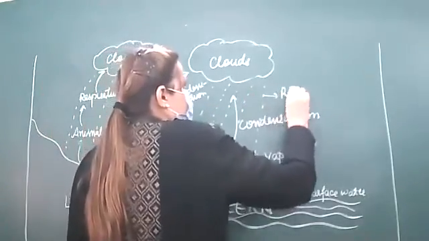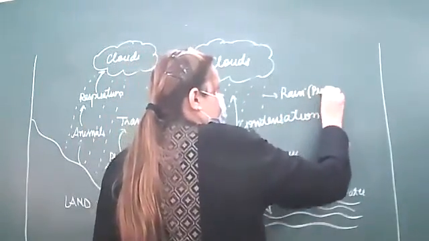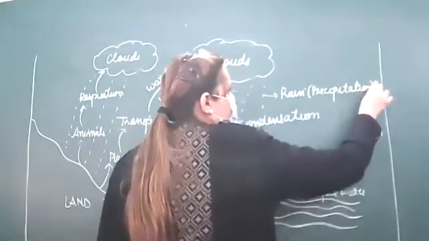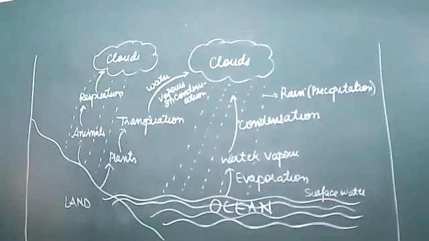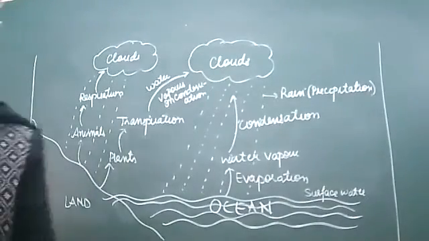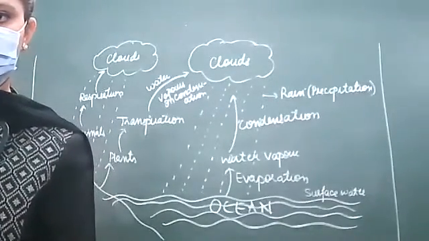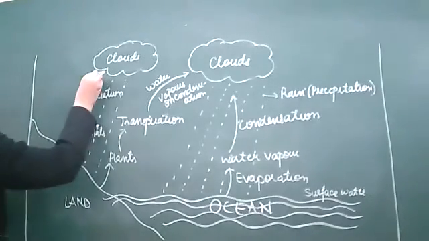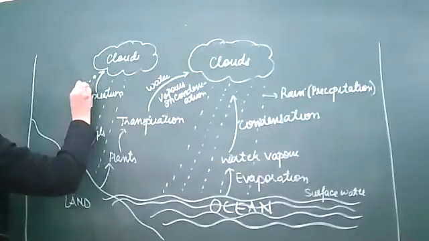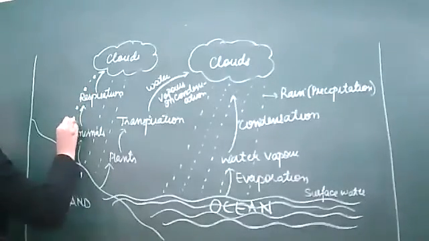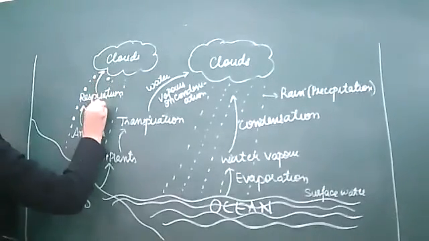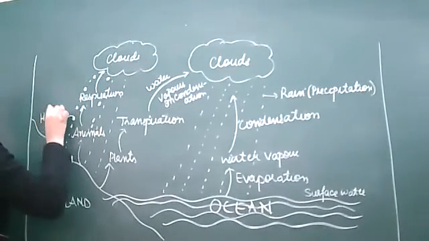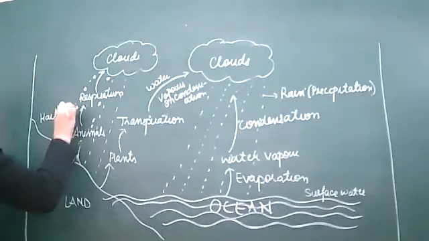So this is rain that is coming down in the form of precipitation, right? So in the same way, you will be seeing hail or snow, right? So this is hail or snow. That is again coming down.